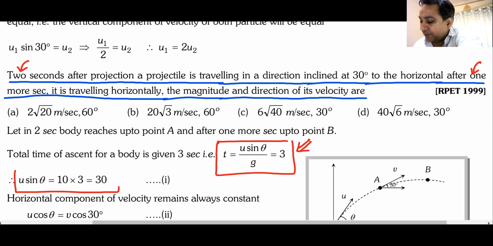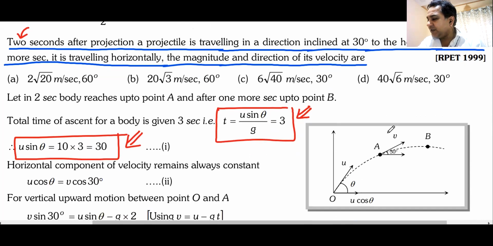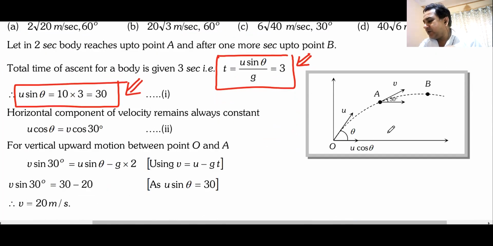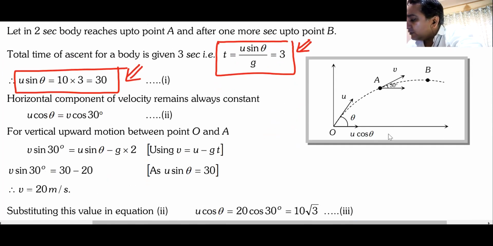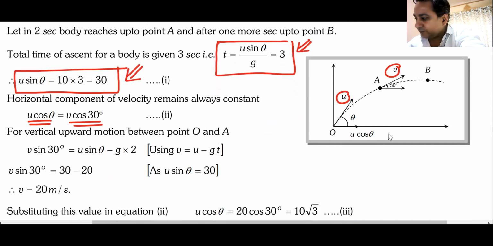So u sine theta becomes 30. So I have one component, u sine theta, as 30. As soon as you get this component, everything becomes pretty simple. Now, horizontal component, here the original velocity is u. Here I have taken the velocity as v. Now u cos theta will be equal to v cos 30 because horizontal component remains same.